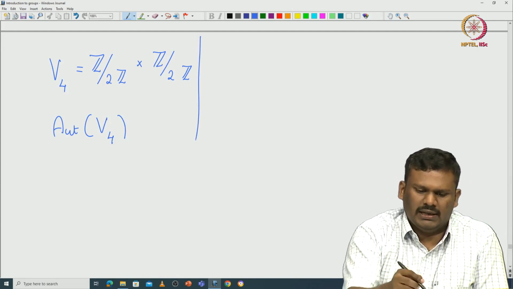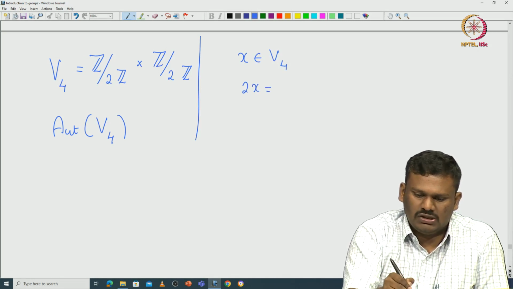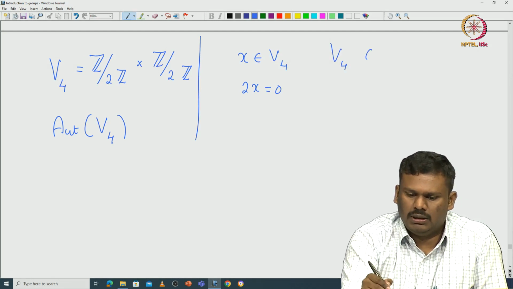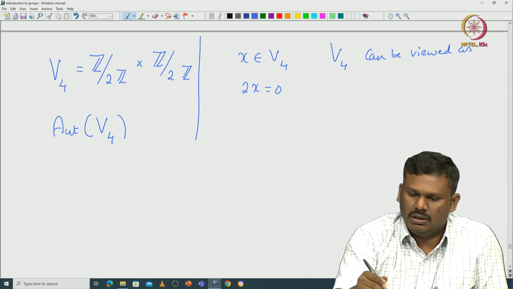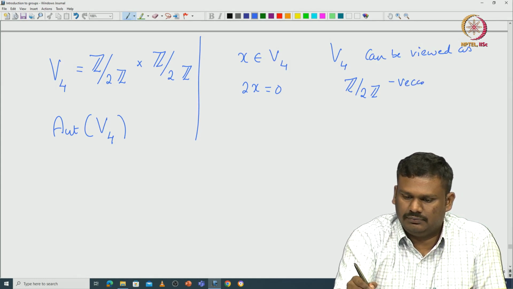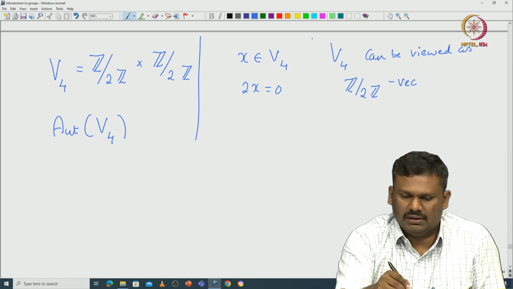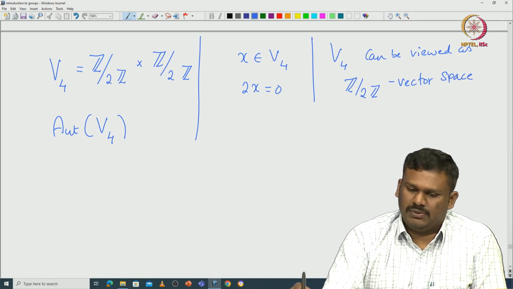Note that if you take any x in this V4, 2x is going to be 0. So, that means this V4 can be viewed as a Z/2Z vector space. Okay. So, this Z/2Z is a field.